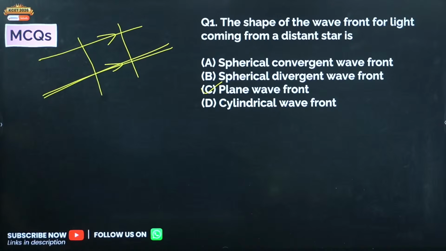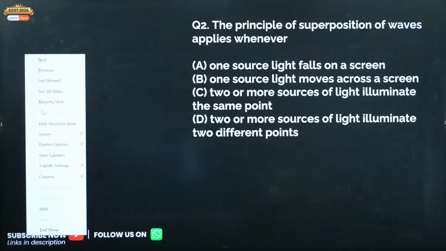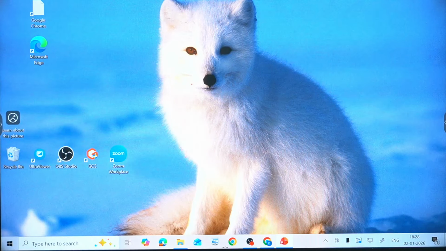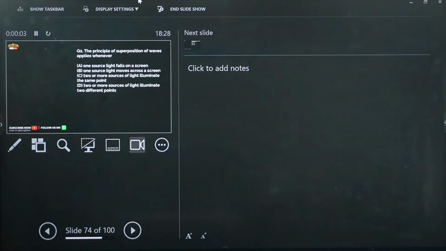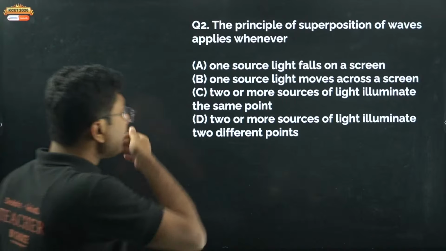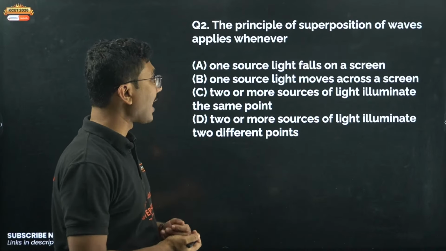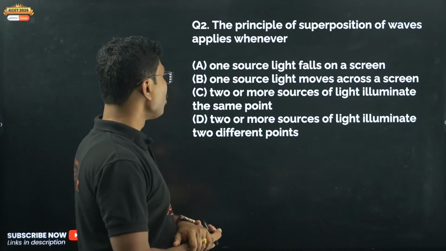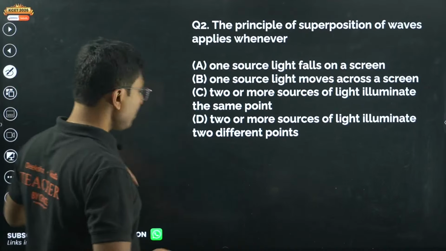Sorry, my screen hanged. Give me a second. The principle of superposition of waves applies whenever one source of light falls on a screen, one source of light moves across a screen, two or more sources of light illuminate the same point, or two or more sources of light illuminate two different points. So what is the answer?